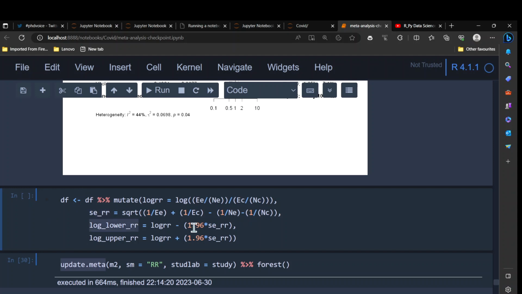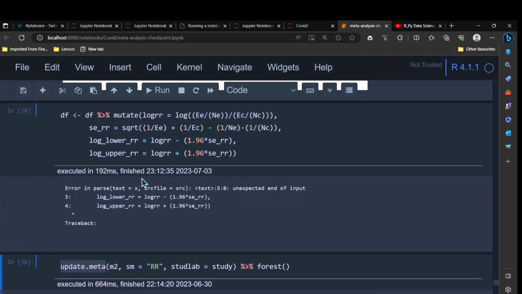So now I have the log risk ratio, the standard error of the risk ratio, and the log lower and upper confidence intervals calculated by this. Now I have everything, so I will take a look at my data. There seems to be an error somewhere. It should be somewhere down here.